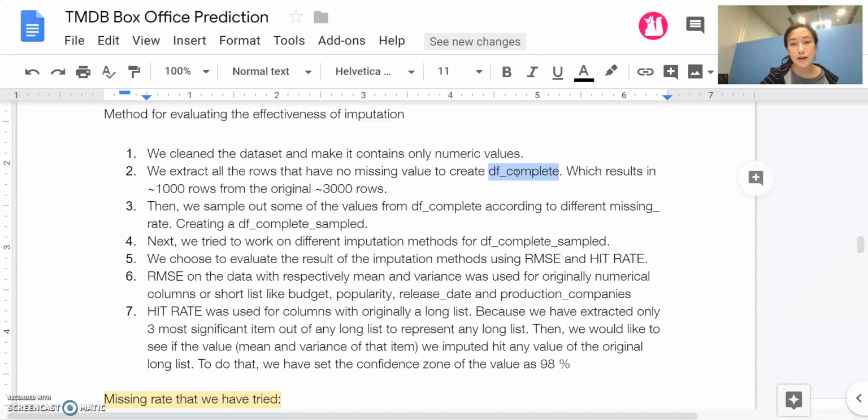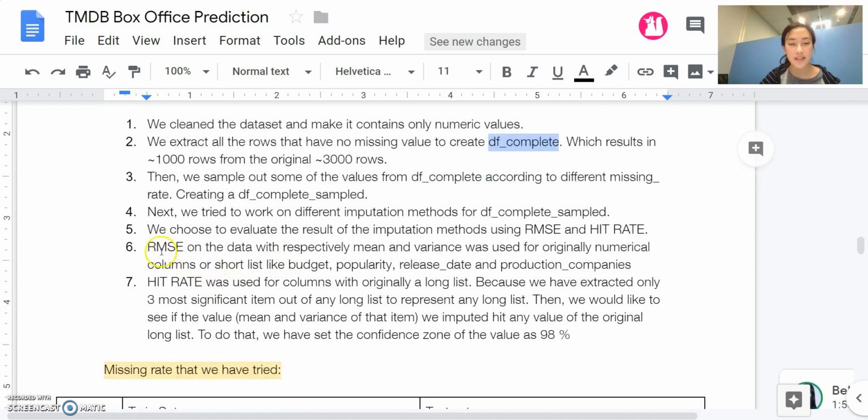And then with the df complete, we sample out some of the cells, making them empty to create a df complete sampled. Then we try to do prediction on this df complete sampled, and then compare the result of the predicted df complete sampled with df complete.